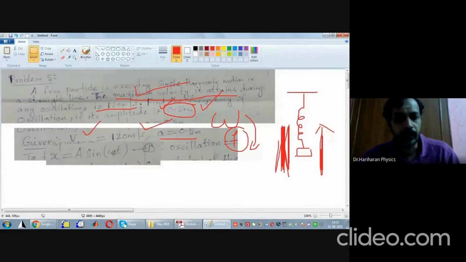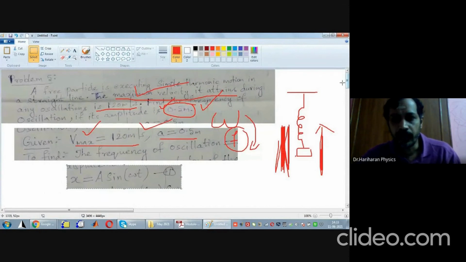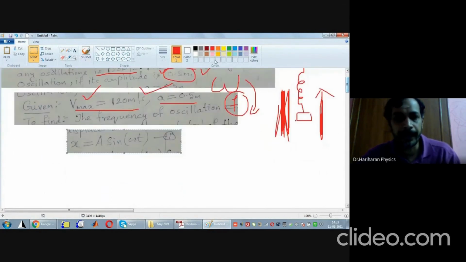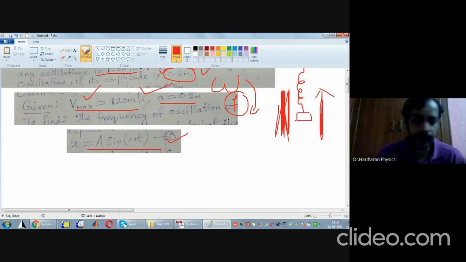So the displacement of the object is given by x of t is equal to a into sine of omega t, and I will call this equation 1. Look here, this is not simply x, this x is actually a function of time. The displacement will vary with time. Okay, x is a function of time.